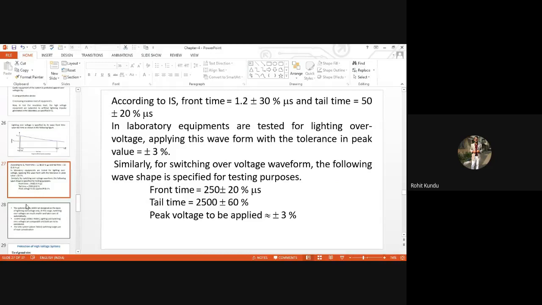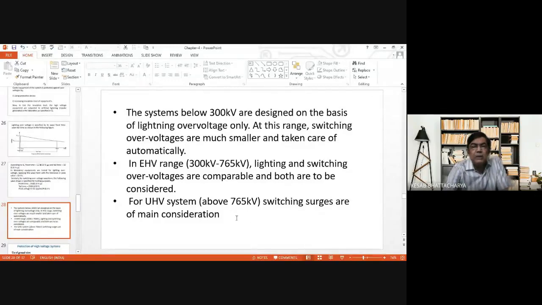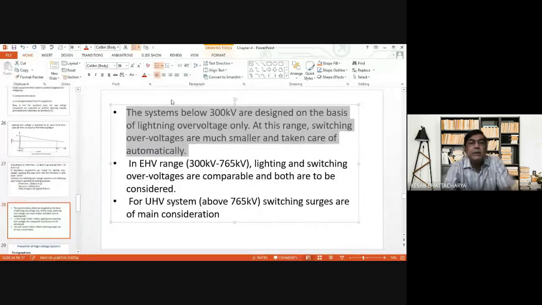Yes, sir. Now these points we have already discussed many times in our last classes. You can just have a quick look on these things. You can quickly go through these points. These are the points which we have already discussed.